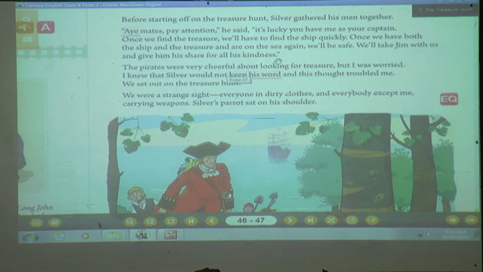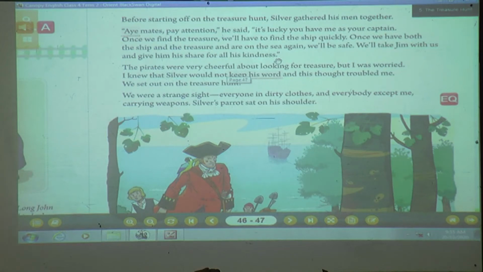And again, what is he telling? That once we find the treasure, we have to find the ship also. As we will have both the ship and the treasure, we will be back on the sea again, and then we will be safe. And when we are safe, what will we do? We'll take Jim with us also, and we will give him all his share, whatever belongs to him. Why? For all his kindness. He is sharing the map with us.